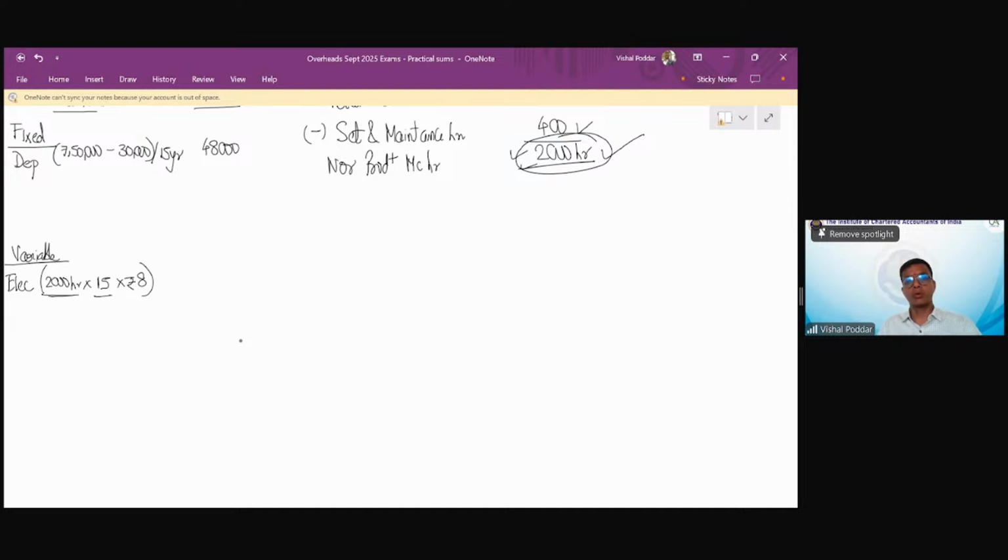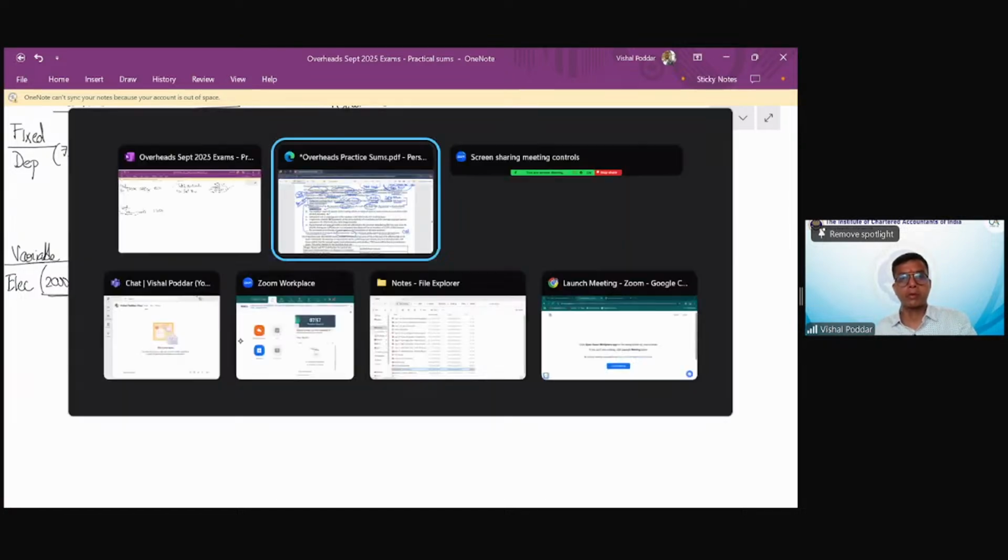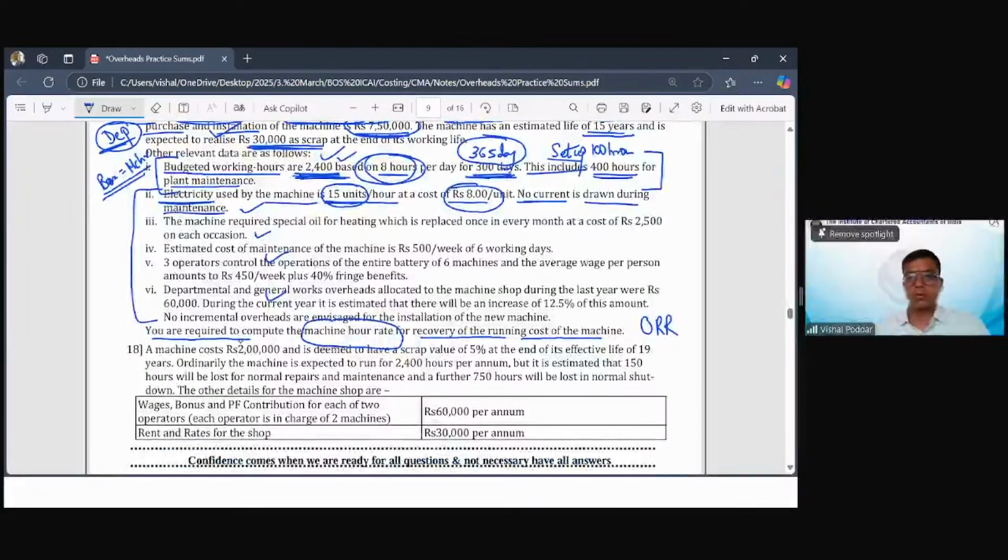So when I multiply this whole thing, I'll get my total electricity or the power cost. कितना आ रहा है?